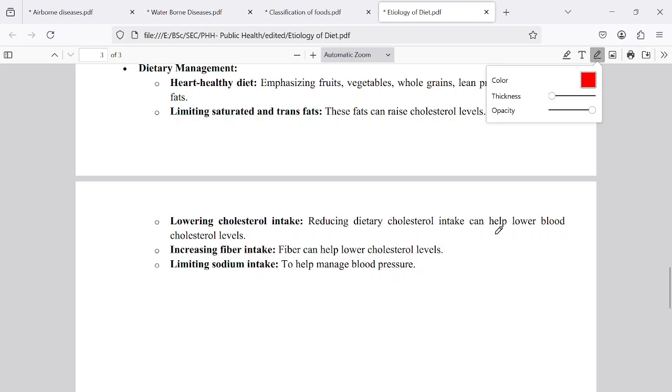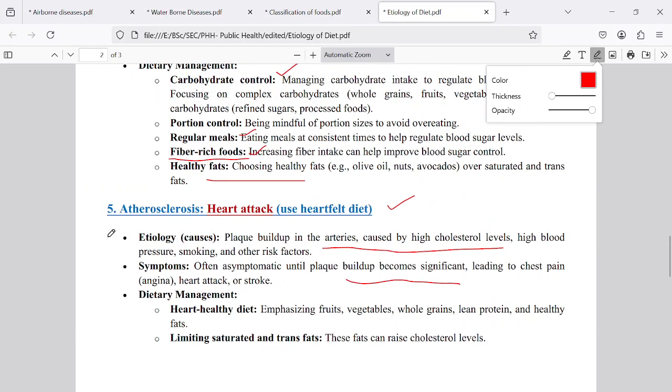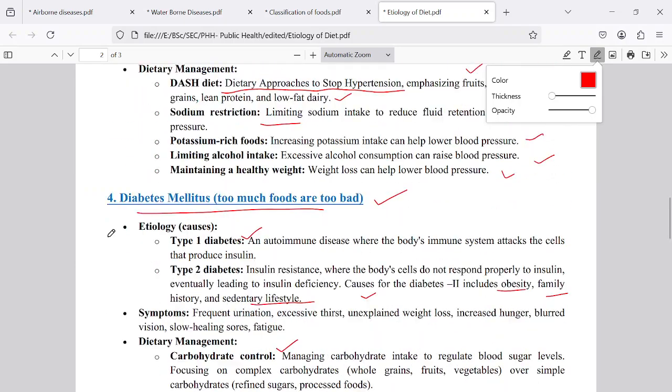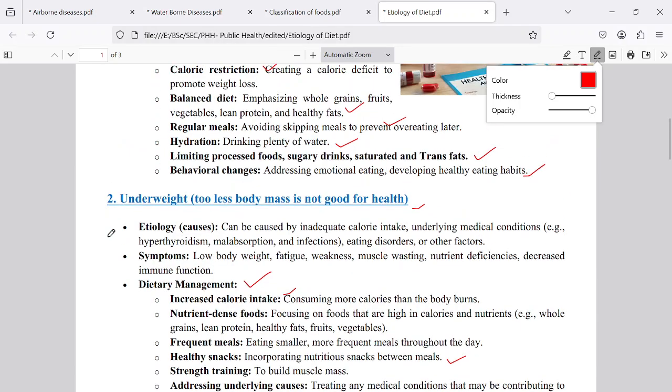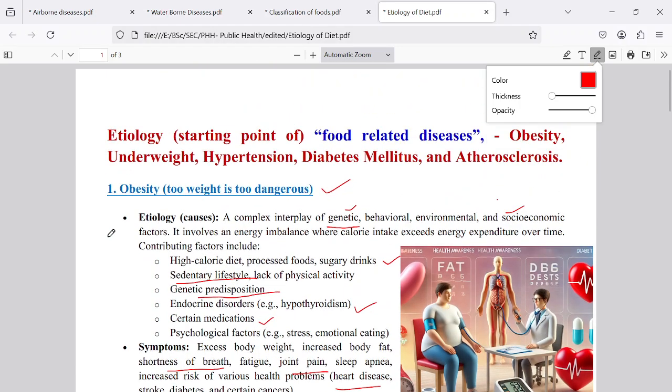because they contain very highly concentrated, high fat content food material to make it tasty, but tasty is always dangerous. That's why if you want to avoid atherosclerosis, heart attack, diabetes mellitus, sugar disease, hypertension or high BP, underweight, and obesity, all these are food related diseases. That's why you have to maintain a balanced diet. Good luck.